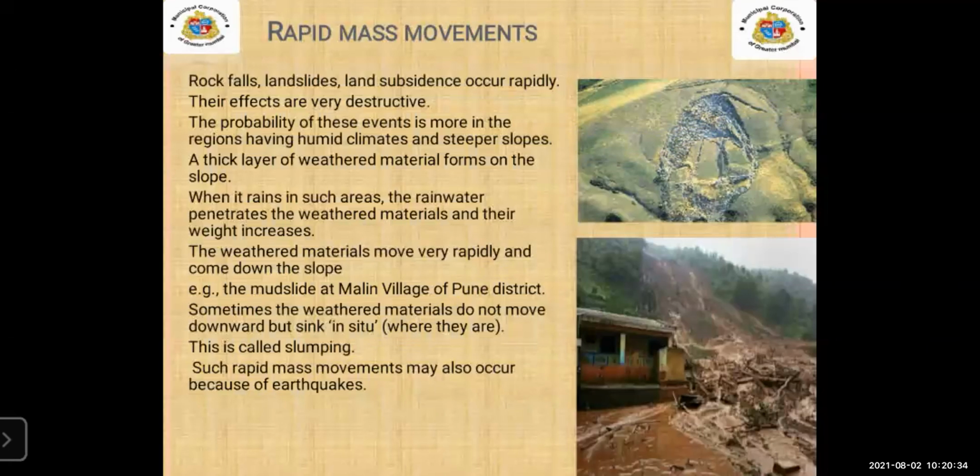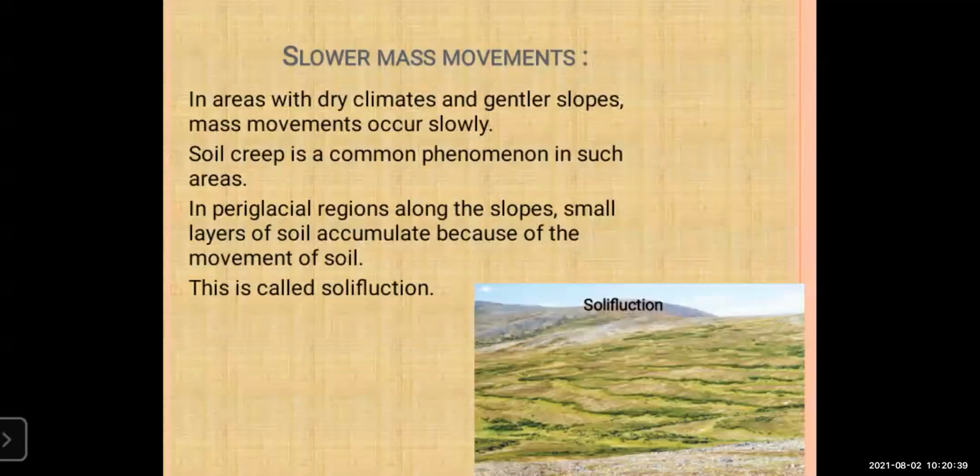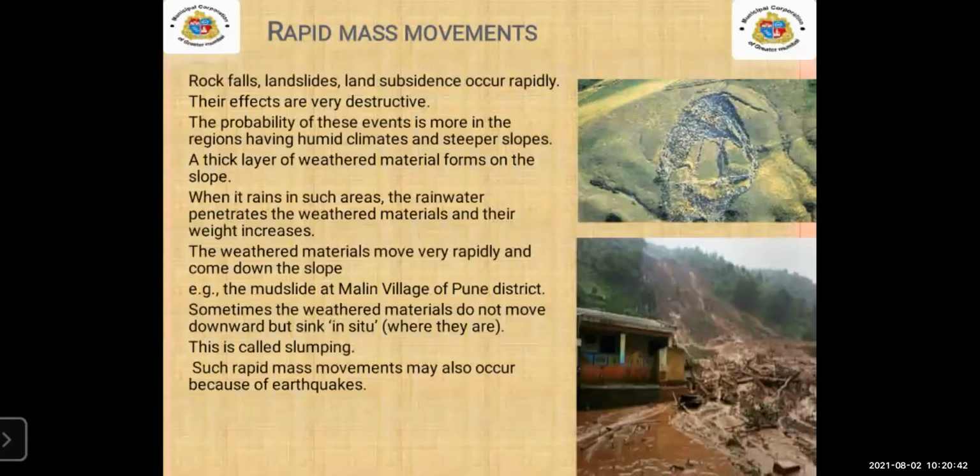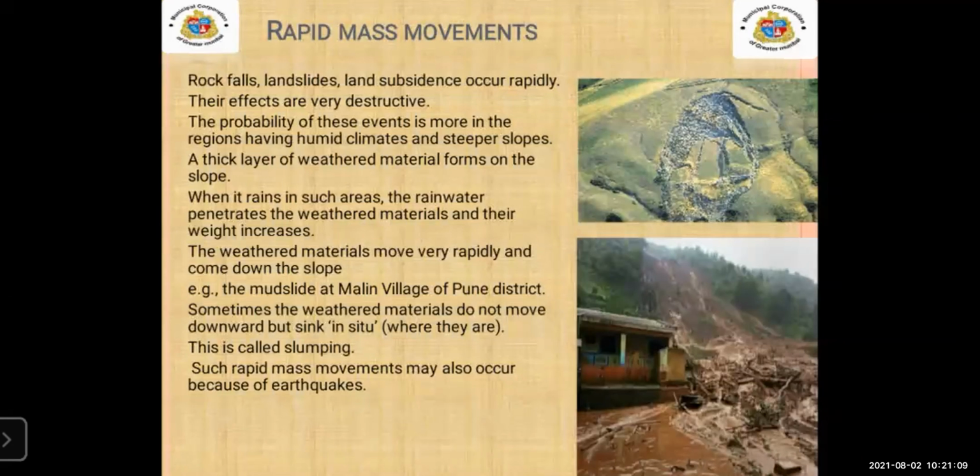Such rapid mass movement may also occur because of earthquakes. Yes, rapid mass movements occur because of earthquakes also. So these were the examples of rapid mass movement: rock falls, landslides and land subsidence. In that we have studied slumping, which means they sink at the same place where they are.